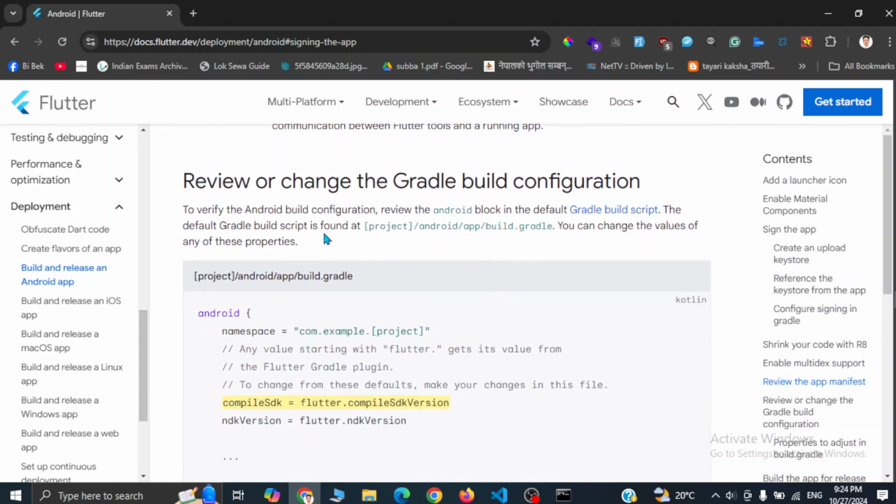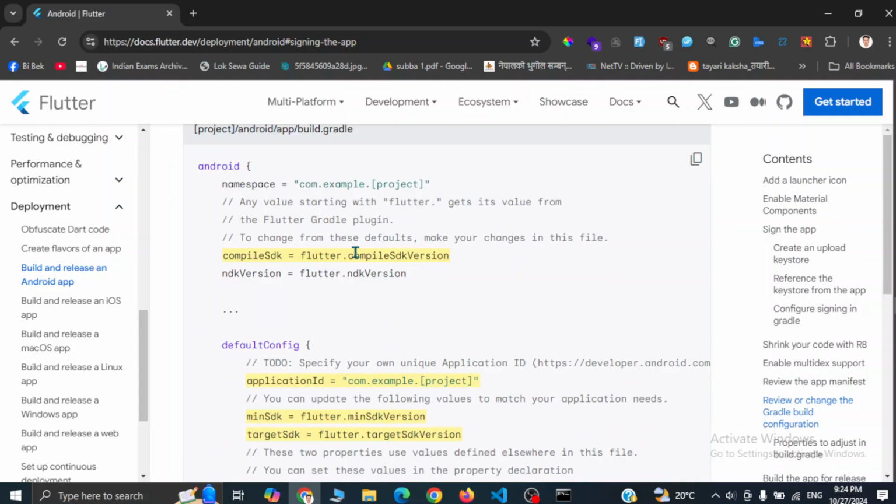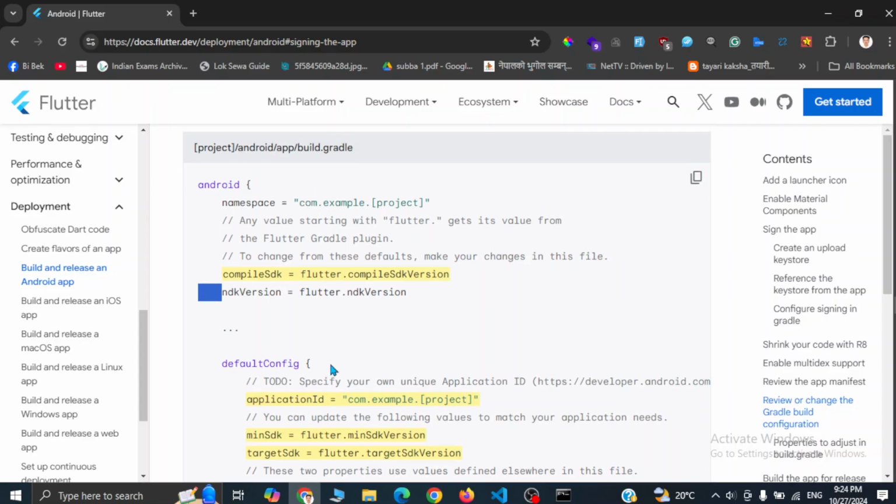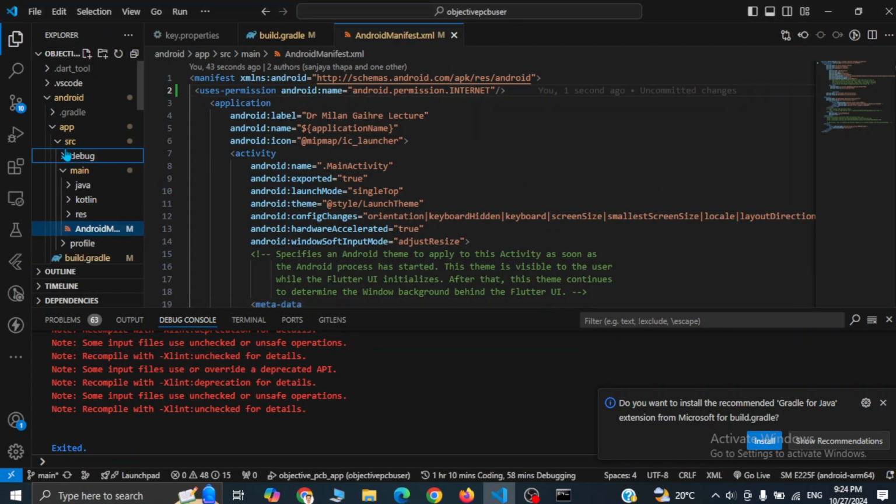Now we have to review or change the Gradle build configuration. If you need any other SDK version than the default, as per the requirement of some plugins or for any reason, you can simply code this, or you can get it from this and add a default value. I will show you. Just go to the app level build.gradle file.